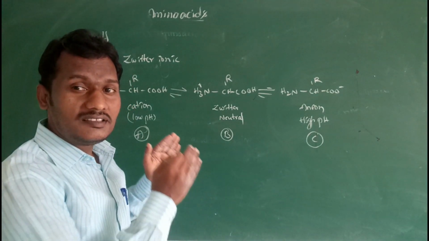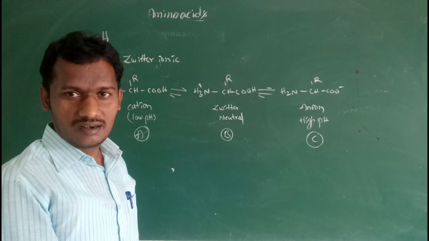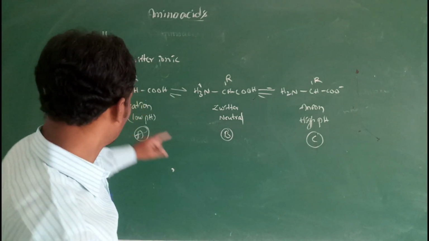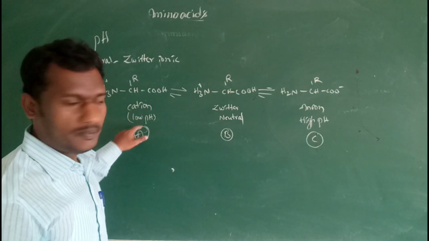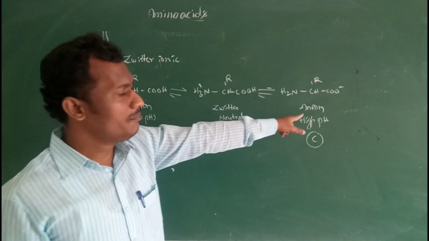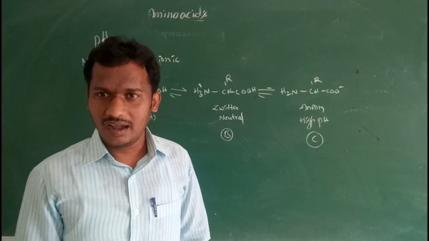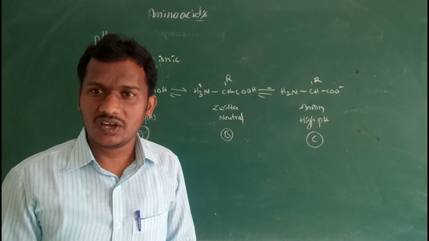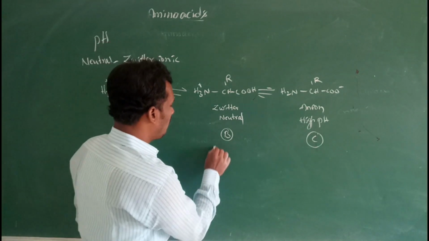If we decrease the pH by increasing the hydrogen concentration, it takes up hydrogens. So it is a cation at low pH, a positively charged condition. At high pH values, so when the pH is increased, it loses hydrogen ions, so it is a negatively charged condition. This form is known as the Zwitter ionic form.